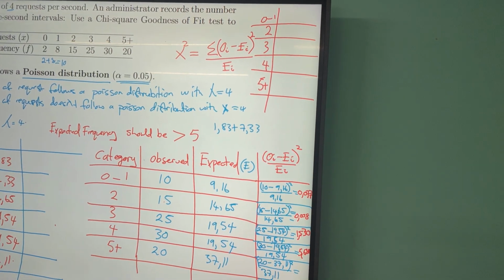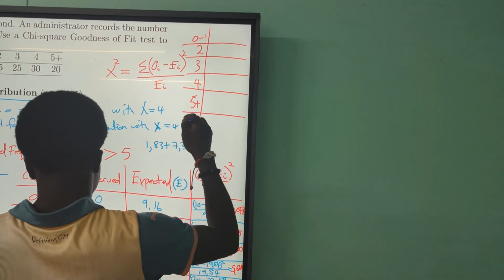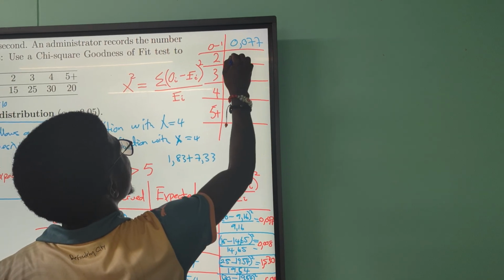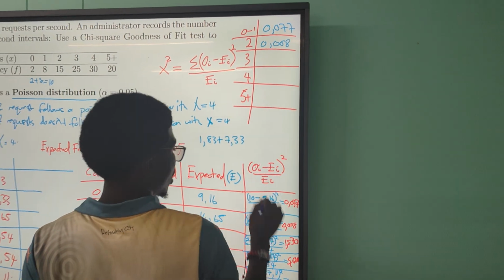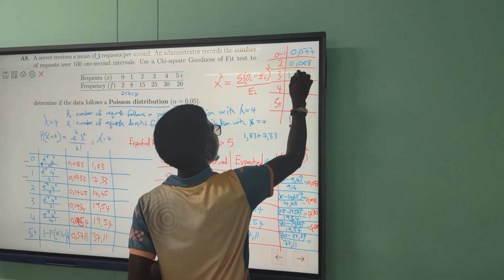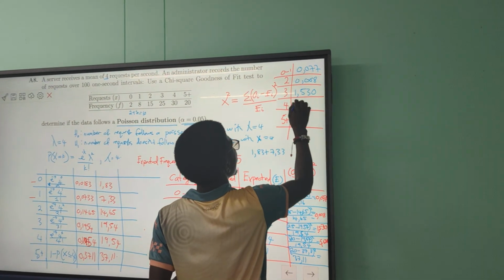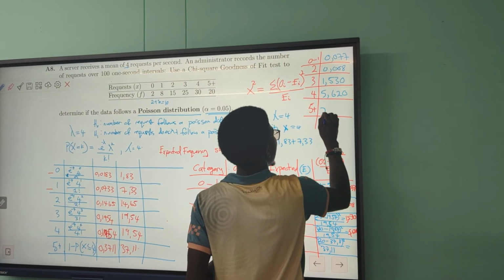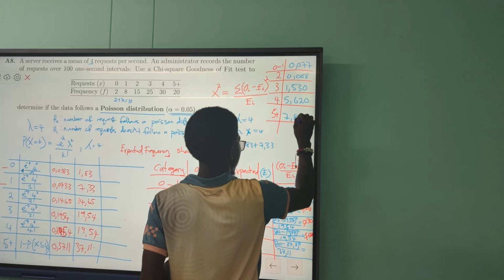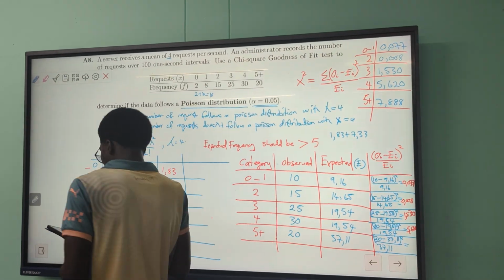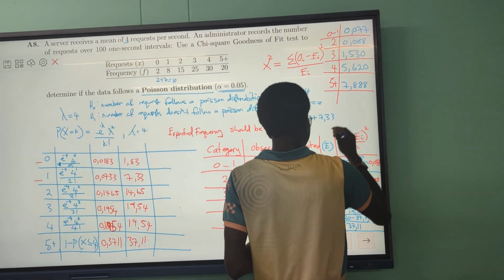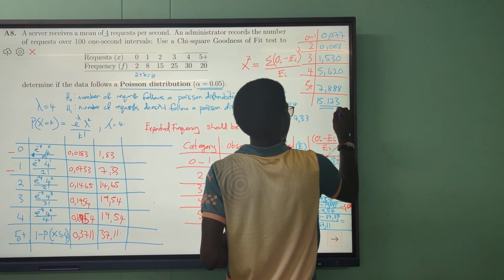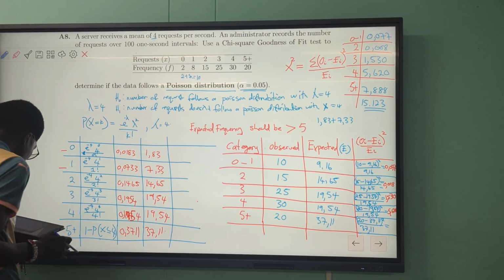Handitika reka ndishandise blue. Yandibuditsira 0.077, 0.008, 1,530, 5.620 and then 7,888 like this. Handitika after taona iyi taenda tadaona total yedu irobudisa 15.123, ndiyo total yechi-square yedu.